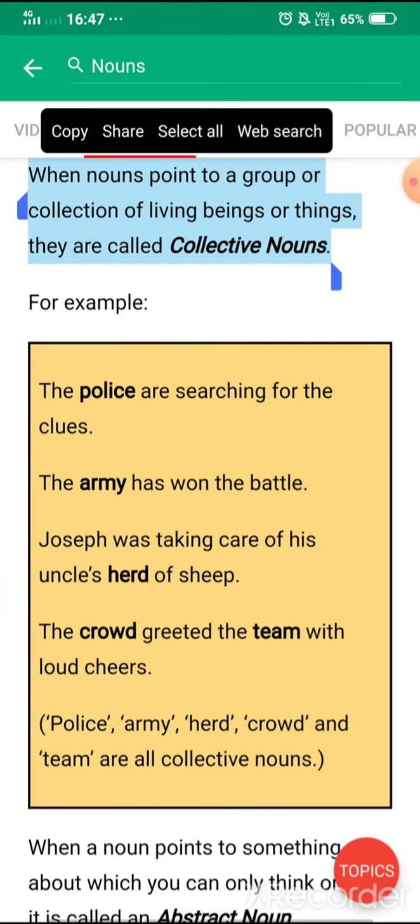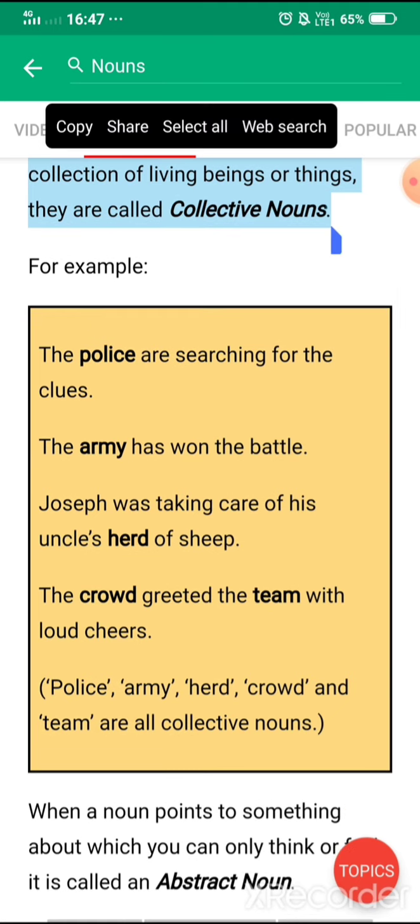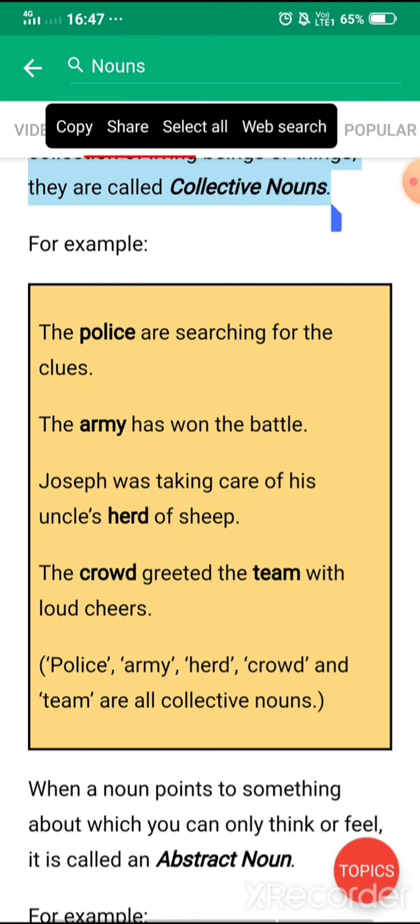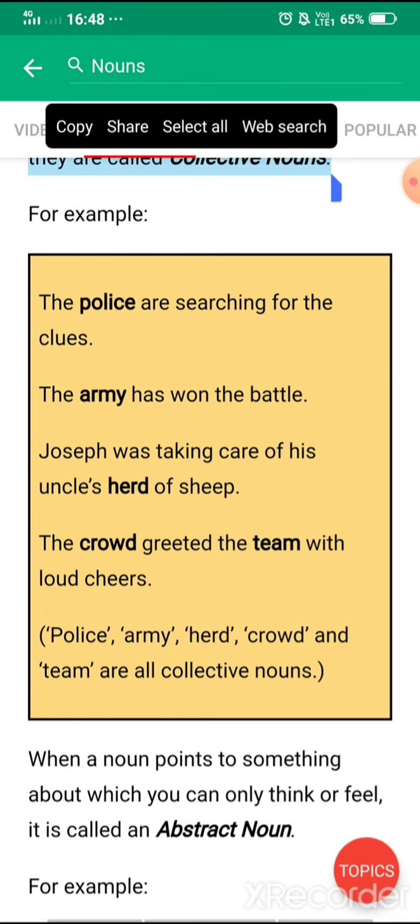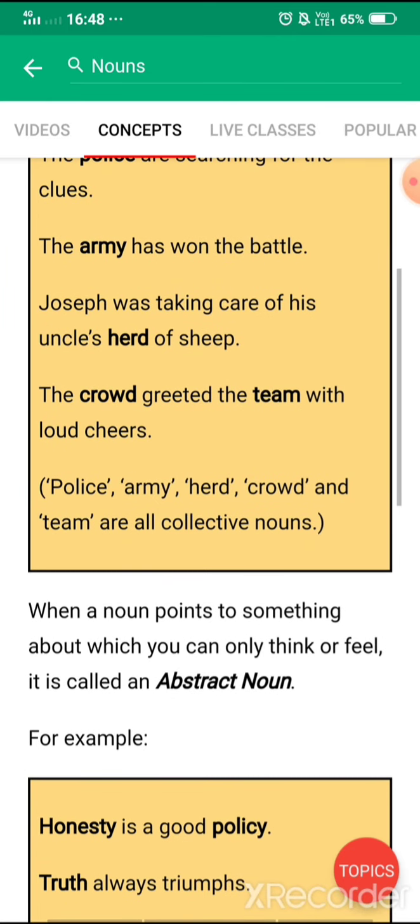As in, for example, you can see the first one, the police are searching for the clues. So police is what? A group of those people who investigate and find out the thieves and all. Next is the army has won the battle. Again, army is a group of people, a group of soldiers, we can say. Next is Joseph was taking care of his uncle's herd of sheep. So a group of sheep. Next is the crowd greeted the team with loud cheers. So now I suppose that you can understand what is called a collective noun.